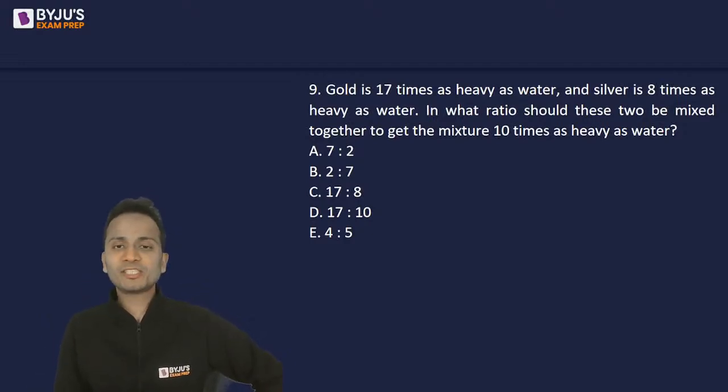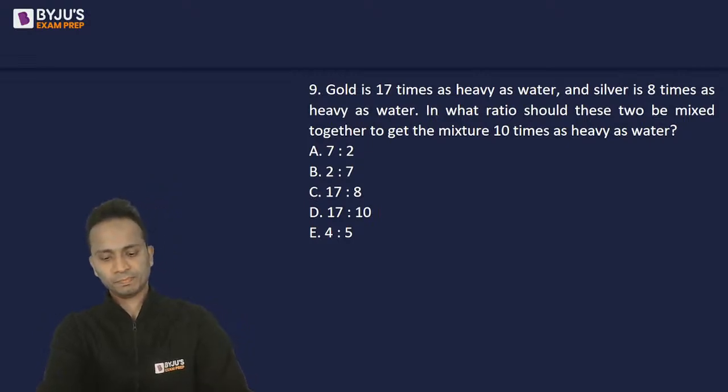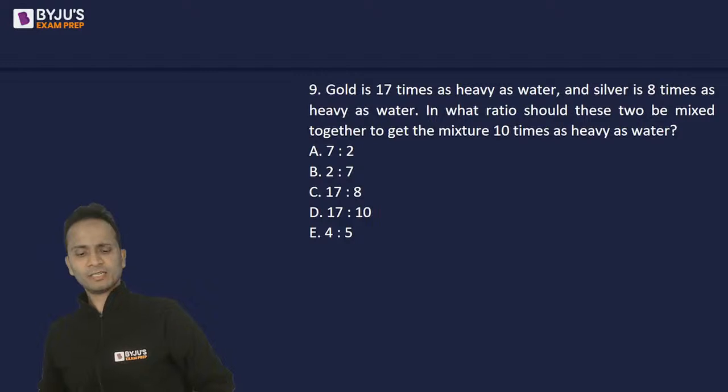In what ratio should these be mixed together to get the mixture 10 times as heavy as water? All right, simple question, huh?